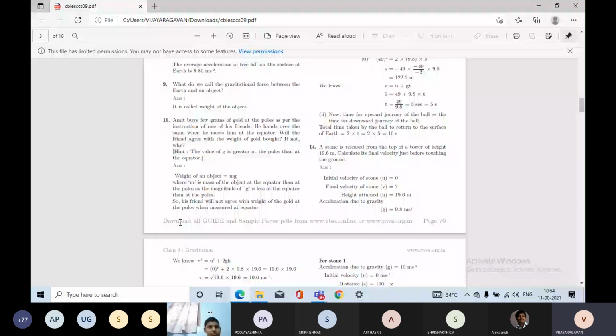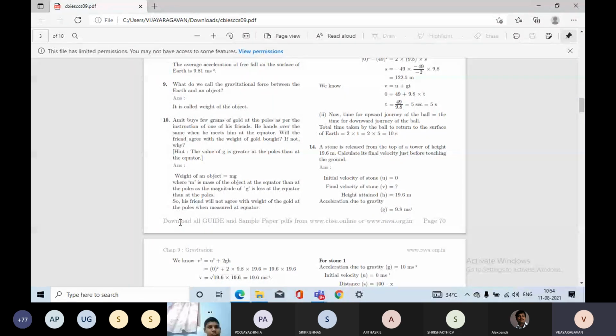So what is the meaning of that? We can infer from this itself, the value of g is greater. So mg, mass into gravity, means here mass into gravitational force will be higher, so that the weight will be more. But if you take it at the equator, the gravitational pull is very less, so here the weight will be less. So we can't accept here. The friend will not accept this gold.